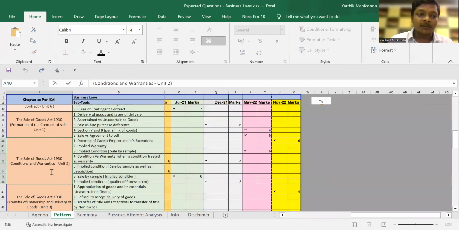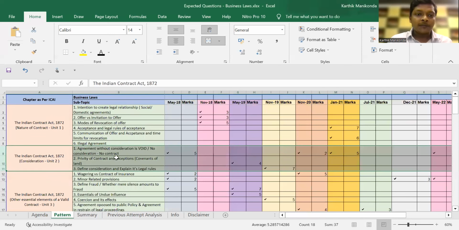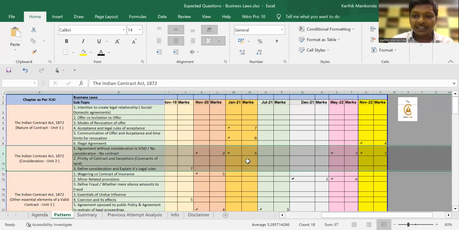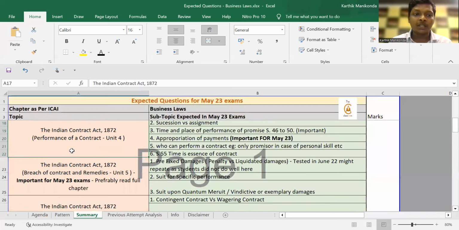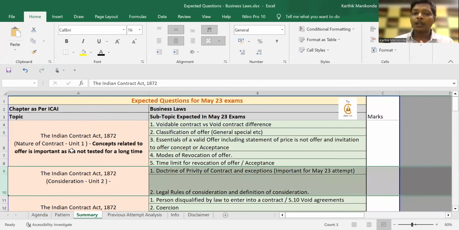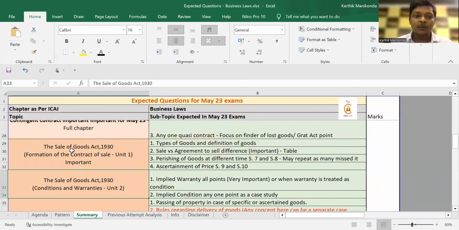Let me give you another example from Indian Contract Act. There are only three questions: agreement, privity of contract, and no consideration question with the rules. If you look at the last two attempts, May 22 and November 22, they tested the natural love and affection, those 7 points. So this time in our expected questions, because the same question came in the consideration chapter the last two times, we have mentioned that except that question, privity of contract and legal rules, those two are extremely important. So this is how we've been testing it for multiple attempts and it's been working very well.